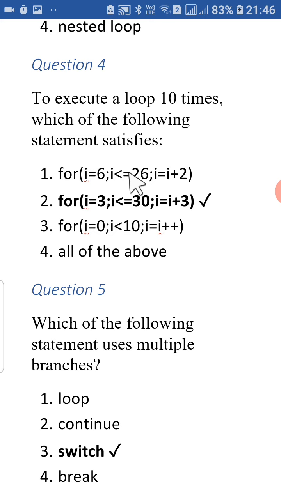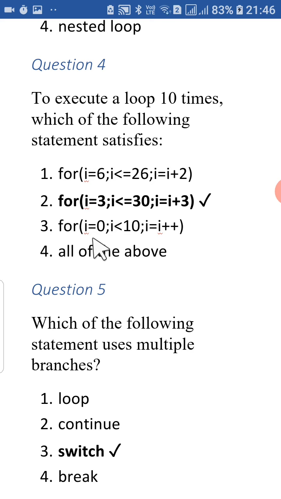So it's a wrong answer. Then we look at this second one: for 3, because it's been incremented by 3. So what do we have here? 3, then 6, then 9, then 12, then 15, then 18, then 21, 24, 27, and 30. So total 10 times this loop is going to be executed.